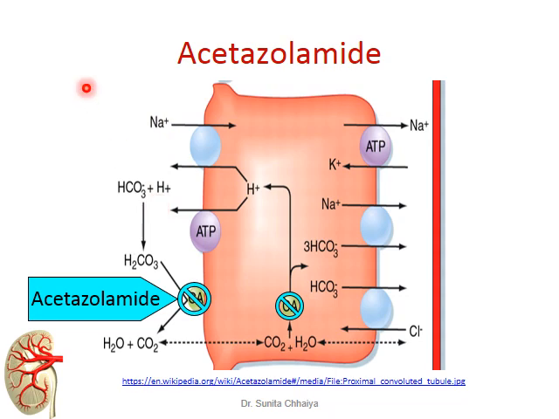When more tubular fluid contains bicarbonate ion, that makes the urine alkaline, and inside the body it produces metabolic acidosis. When metabolic acidosis is produced, the filtration of bicarbonate ion at the glomerulus is reduced.